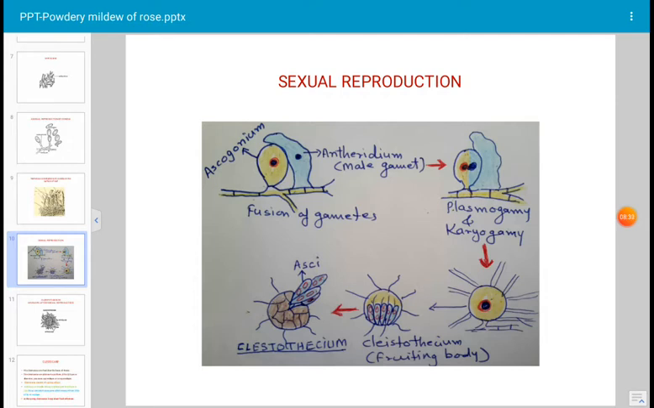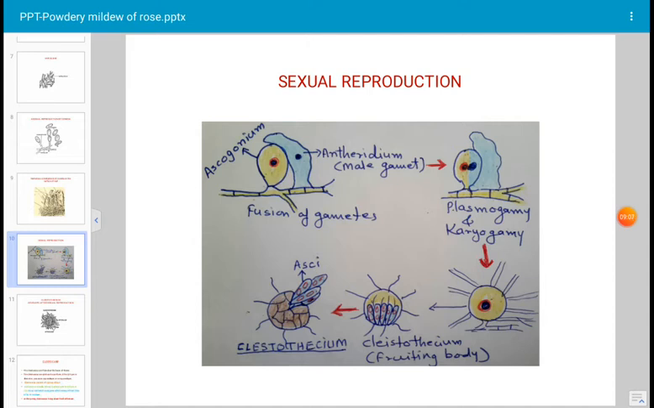Each ascus is a club-shaped structure. It has the diploid nucleus that divides by meiotic division. Meiosis takes place when the nucleus is present inside the ascus, and because of meiotic division, 4 to 8 ascospores are developed. That means each ascus consists of 4 to 8 ascospores. Ascospores are very small, slightly elongated, uninucleated, unicellular structures, and these are released in the environment.